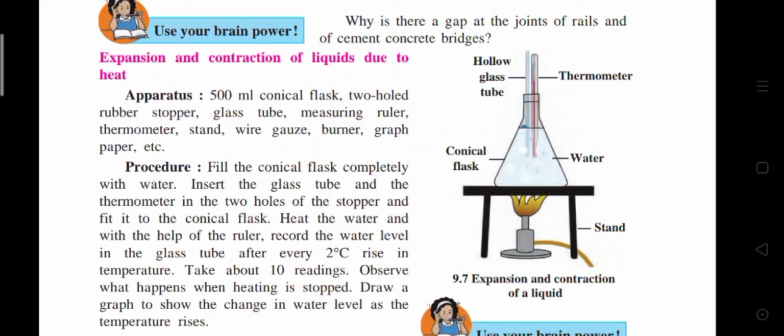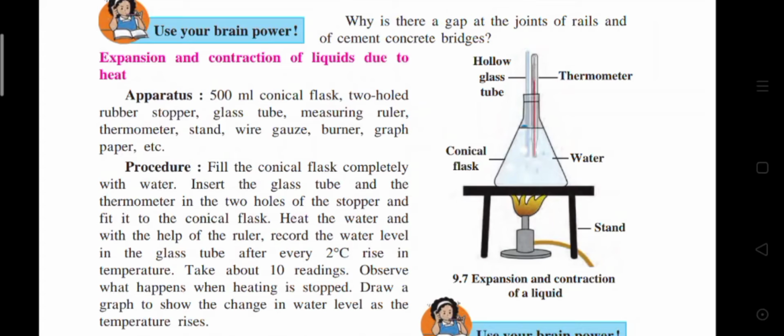Fill the conical flask completely with water. Insert the glass tube and the thermometer in the two holes of the stopper and fit it to the conical flask. Heat the water and with the help of the ruler record the water level.